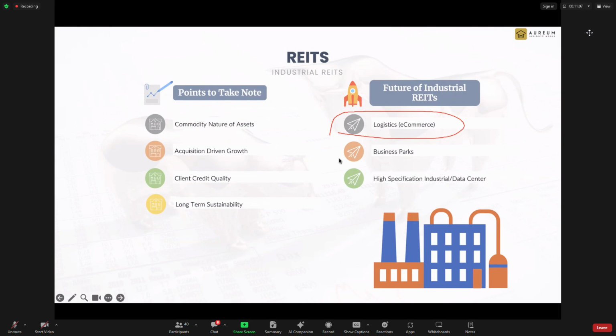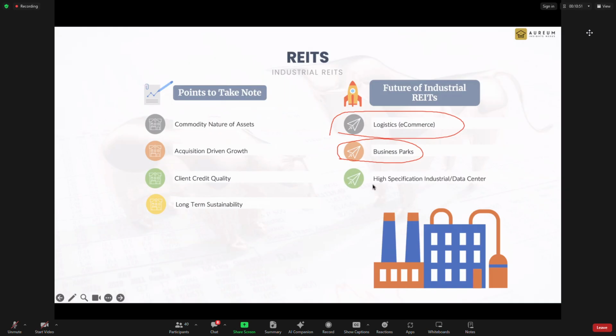Another part is business parks. Some of them are not really performing that well. And actually, it's a weaker link among industrial now. It affects Singapore, and it also affects the US. But it's still a key thing.